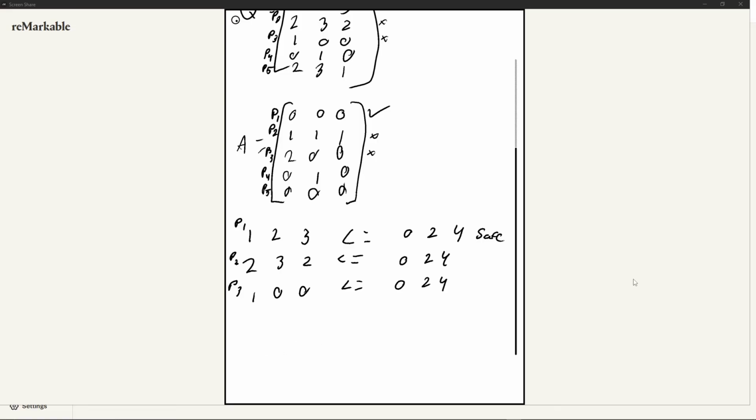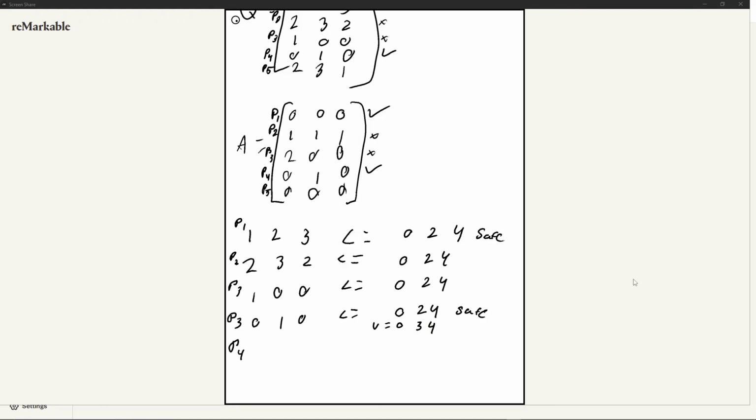Let's go to process 4. We see 010. Is that less than or equal to 024? Yeah, it is. We got 001, 104. So we could say that this is safe. Mark it as safe, and now we can update our new V. Our V is now equal to the allocation of process 4, which is 010 added on, so our new V is 034.